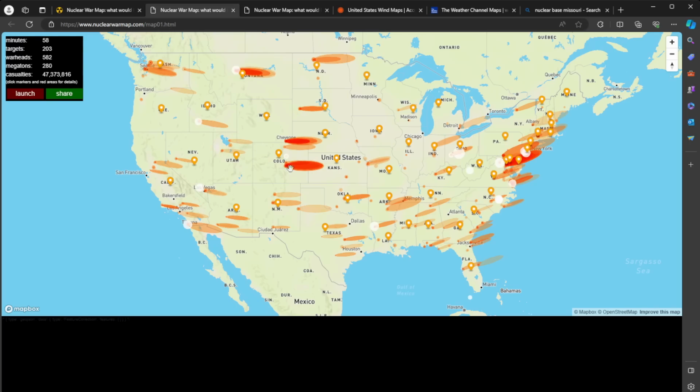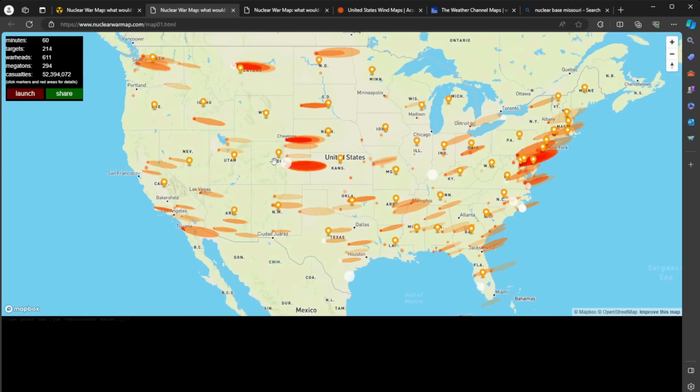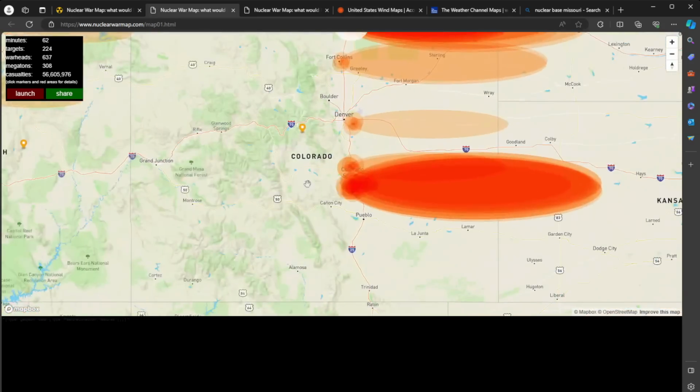But anyway, all this obviously is a big hot zone. In Colorado, look at this one. This is Colorado Springs, home of so many different types of bases, from Peterson Air Force Base to Cheyenne Mountain, which is NORAD, to Fort Carson, where I was stationed for a while. There is a lot of military here, and they're going to be doing a lot of surface burst.